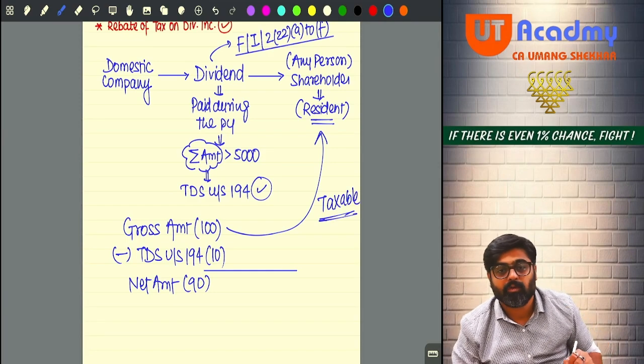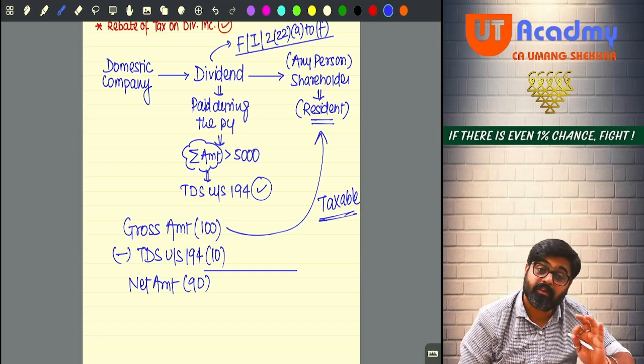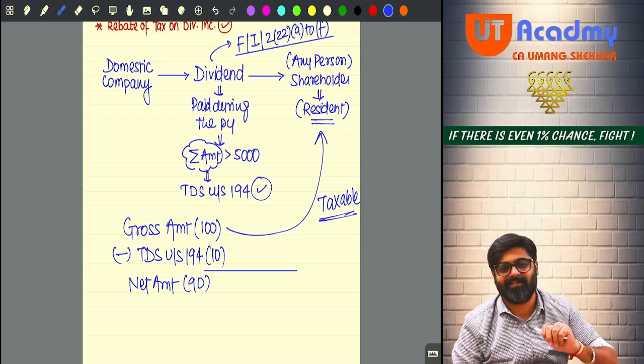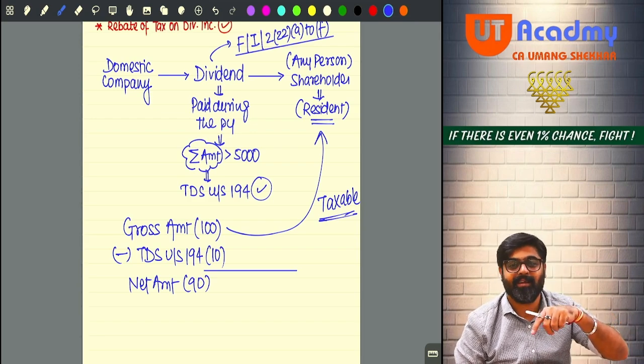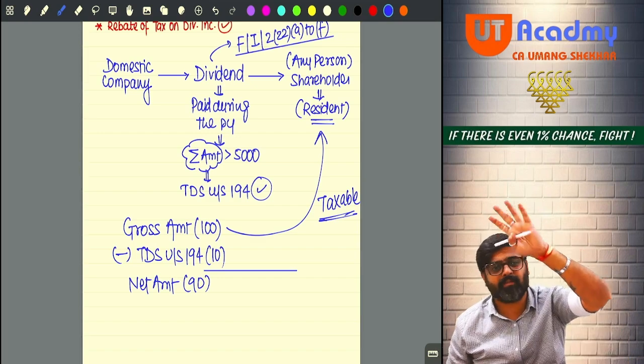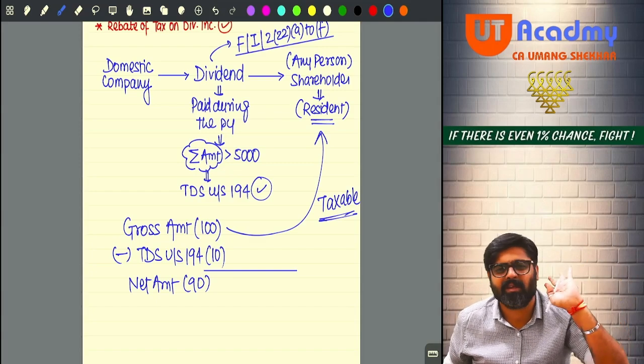If net is given in the question, that is 90%. Convert it into 100%, cross multiply, and you will get the amount of dividend. That dividend will be taxable. If nothing is mentioned in the question, consider that the dividend amount is gross only.